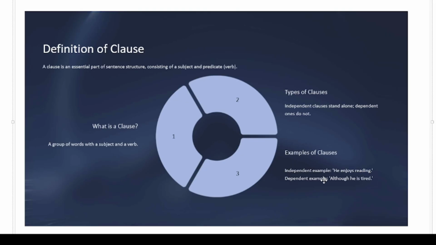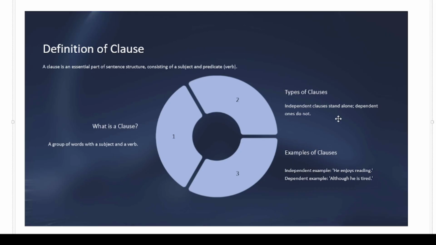What is a clause? A clause is an essential part of a sentence structure. Basically, a sentence is based on combining clauses. There are two types of clauses as well. Which are these?